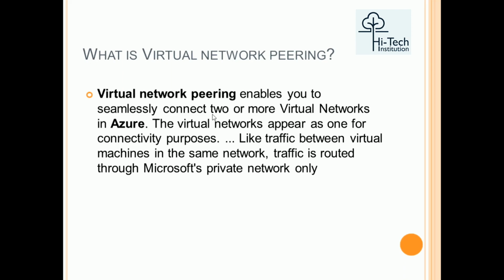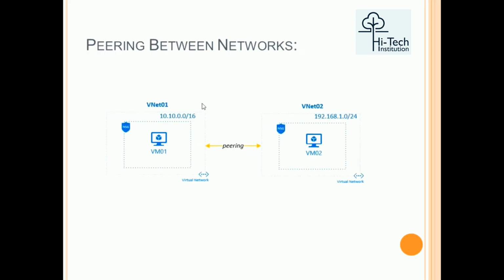How will virtual network peering look in a diagram? Consider there are two VNets available, VNet 1 here and VNet 2 here. Under one virtual network I have one subnet, and inside the subnet I can see one virtual machine. The same way on the other side I have virtual network 2, and in it I can see another subnet with one virtual machine inside.